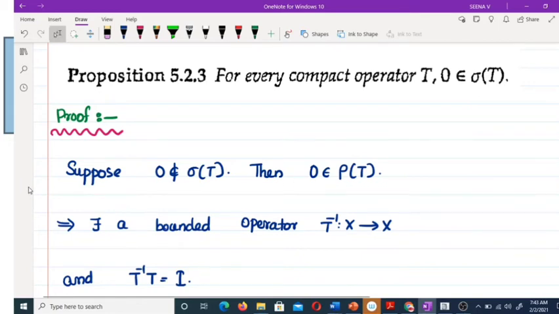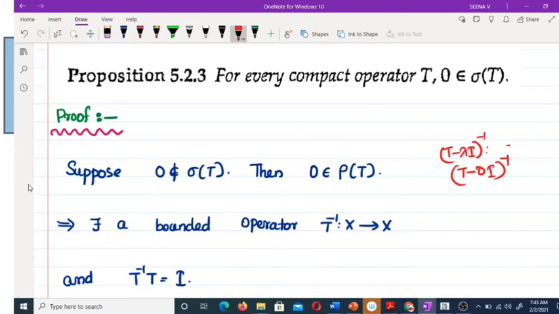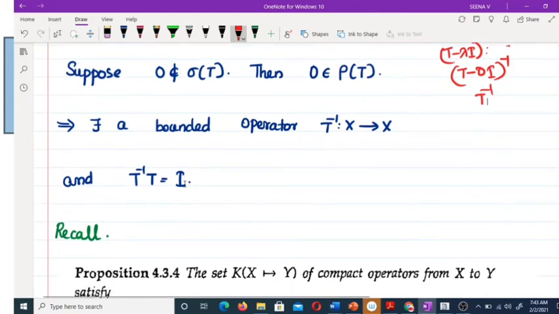Lambda is not a spectrum point means (T minus lambda I) inverse is a bounded operator. Here, T minus lambda I with lambda equal to 0 means T inverse is a bounded operator. So T inverse is a bounded operator and T inverse T equals I.